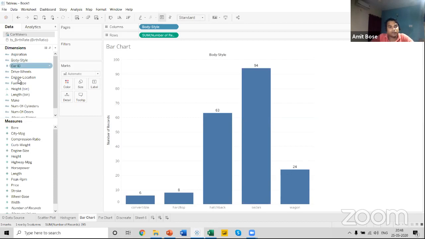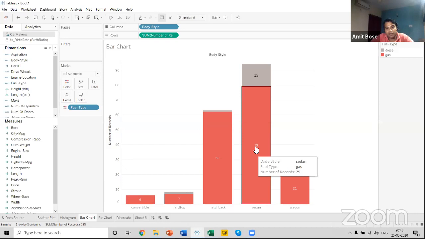So let me bring the fuel type into the color mark, and you can see the number of petrol and number of diesel, but I am not able to see the total for each. Even if I click on this T, even if I click on this label, I'm not able to see the total. They are going away. I can only see the segment total.